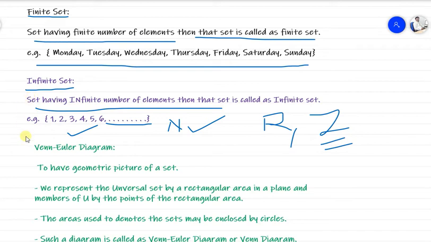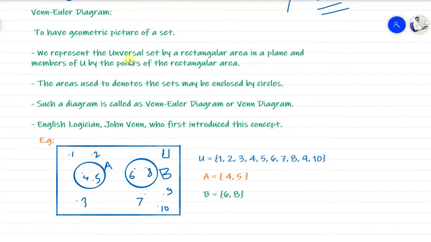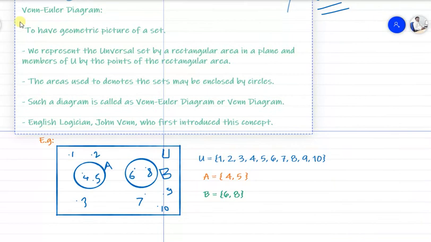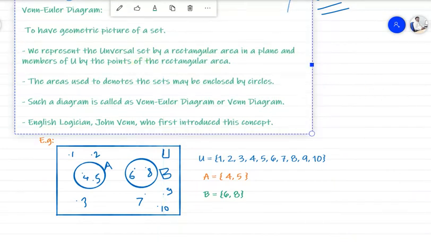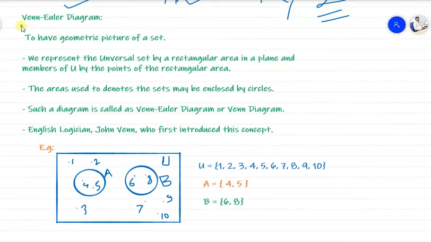Now we'll see the Venn diagrams. See here we have the Venn diagram concept, the Venn-Euler diagram. We can call it the Venn-Euler diagram, or we can also simply call it a Venn diagram. The graphical representation of a set is nothing but the Venn diagram, or we can call it a geometric picture of a set. So this is an example of a Venn diagram.